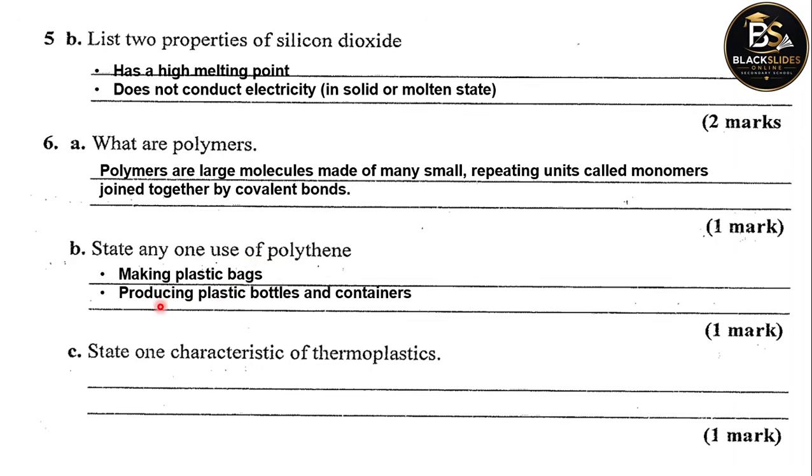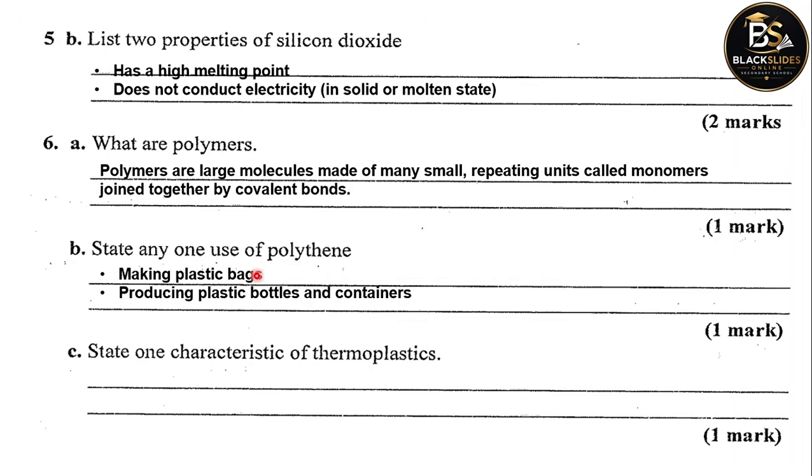We also use polythene to produce plastic bottles, which are called PET bottles. And the containers, food containers and other things, the buckets, plastic chairs, all those are made from high density polythene.